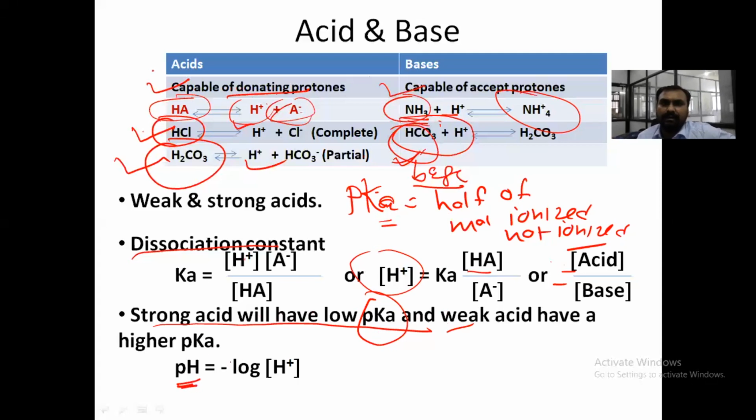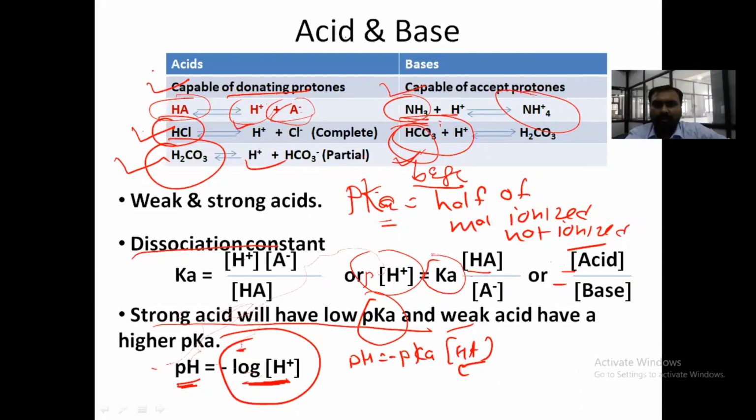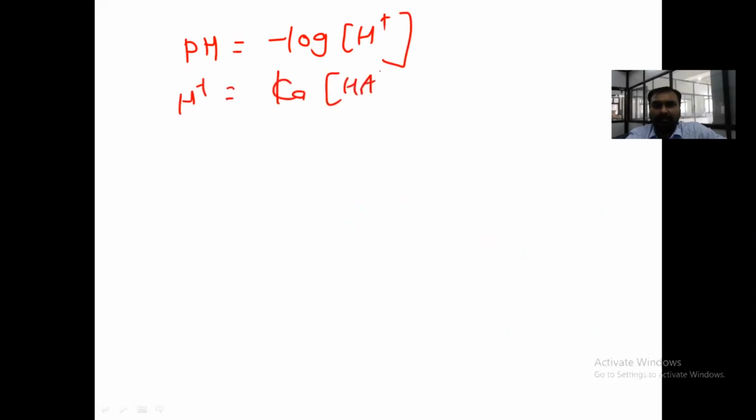Now we are coming to the pH concept. pH is equal to the negative logarithm of hydrogen ion concentration. Here, H plus equals Ka, the ionic constant, into acid upon base. So if we write here, pH is equal to the negative logarithm of hydrogen ion concentration, and hydrogen ion concentration is equal to Ka into acid upon base. This is acid, this is base.